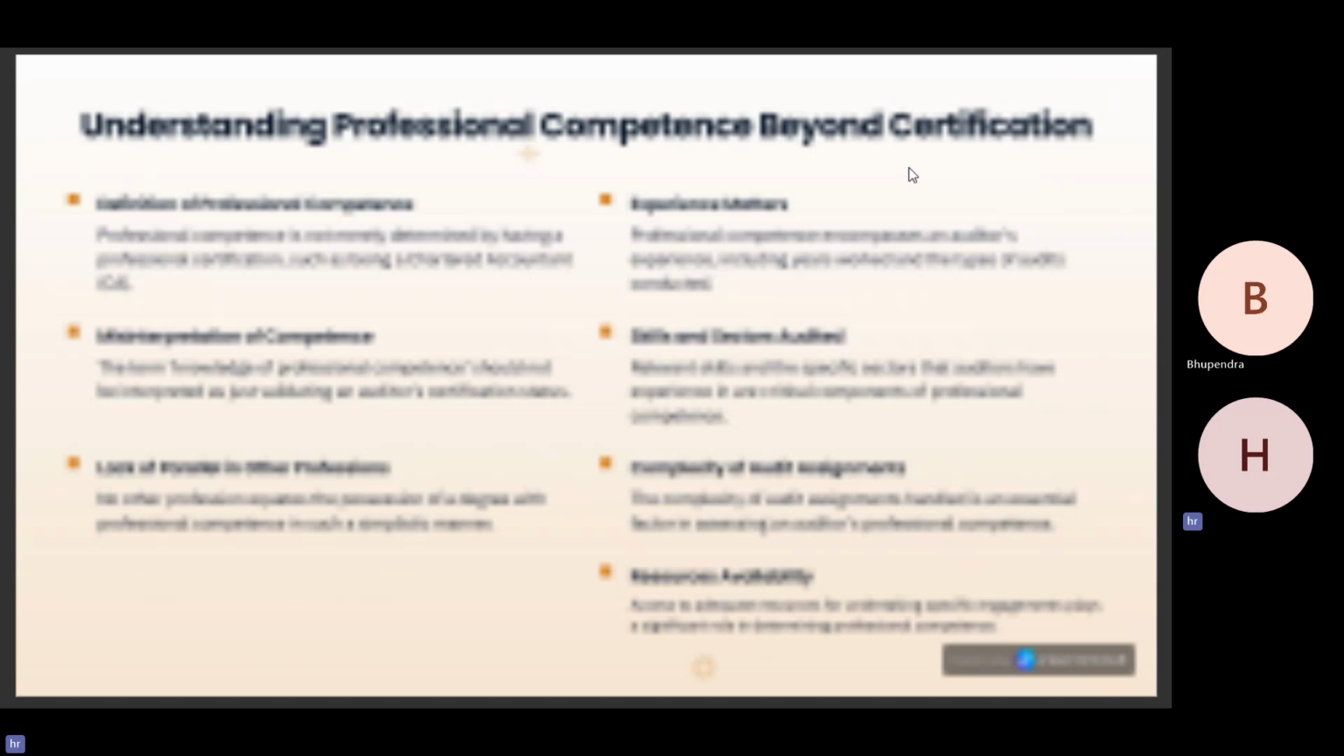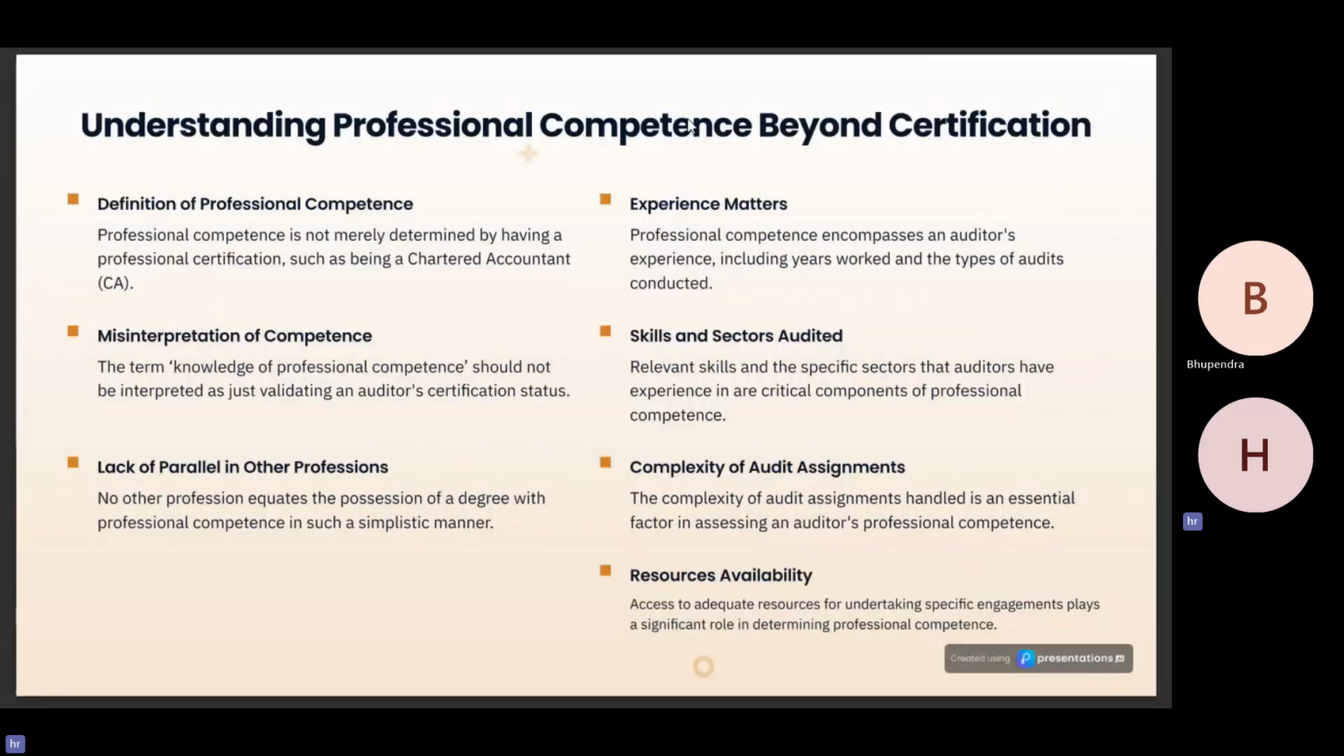In this slide, we'll understand that professional competence is beyond certification. Definition of professional competence. We have gone through that. Misinterpretation of competence. The term knowledge of professional competence should not be interpreted as just validating an auditor's certification status. Lack of parallel in other professions. No other profession equates the possession of a degree with professional competence in such a simplistic manner.